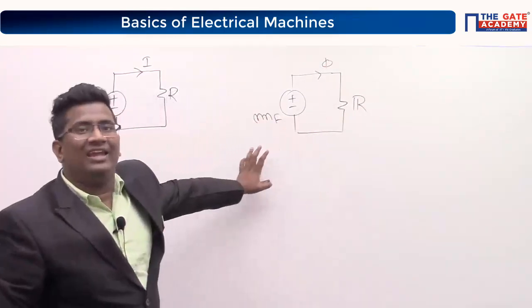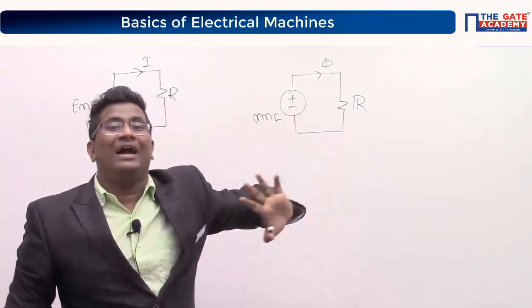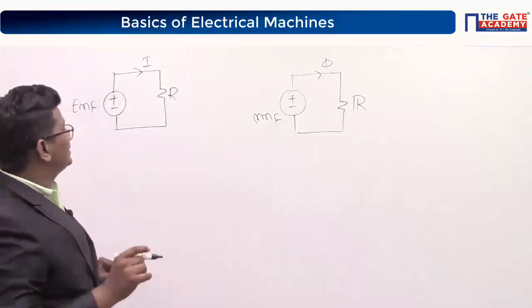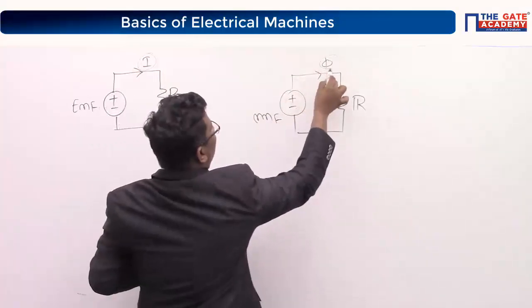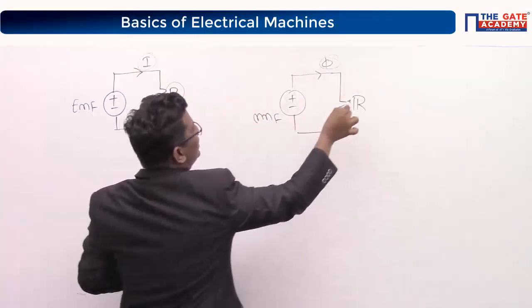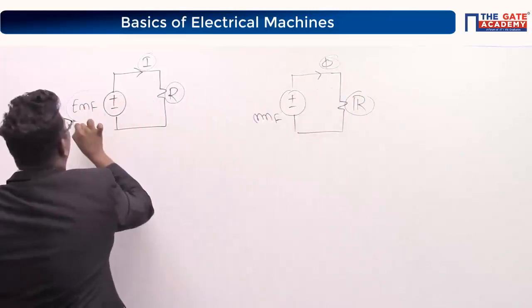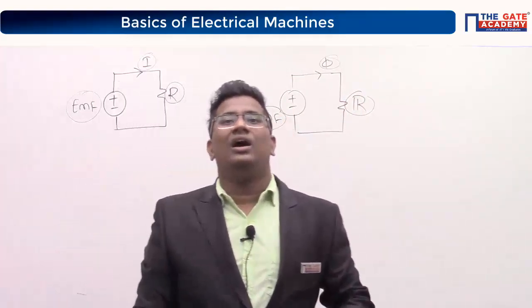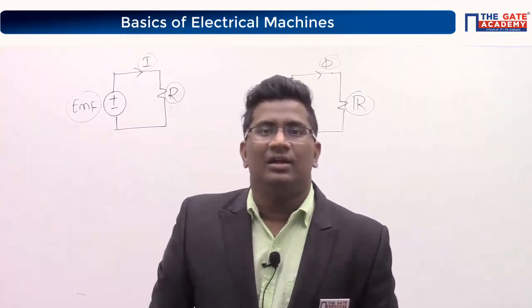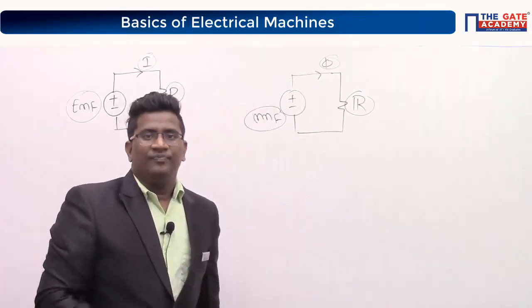Now is it my equivalent circuit of my magnetic circuit? Yes. Now look at here. Here we have current, here we have flux. Here we have resistance, here we have reluctance. Here we have EMF, here we have MMF. Therefore, can I say all three are analogous? Correct? All three are analogous to each other.